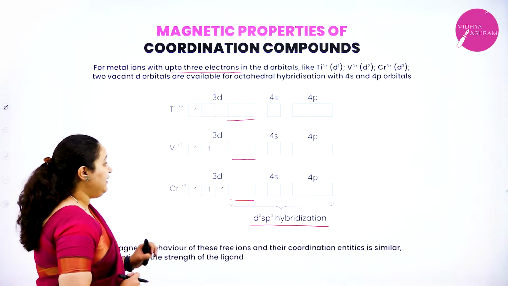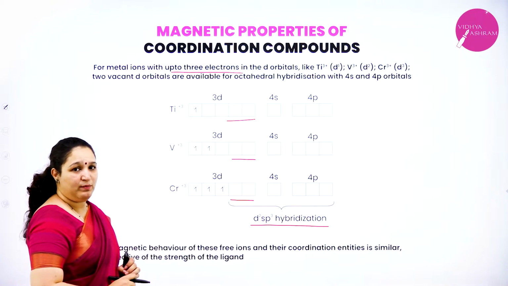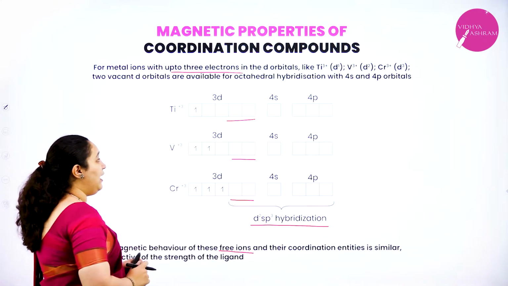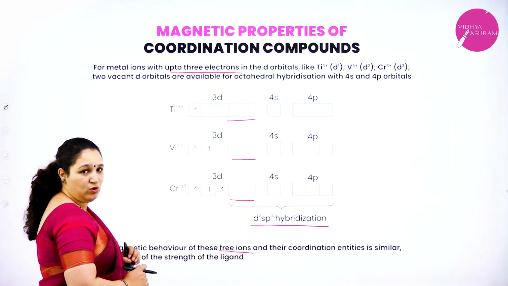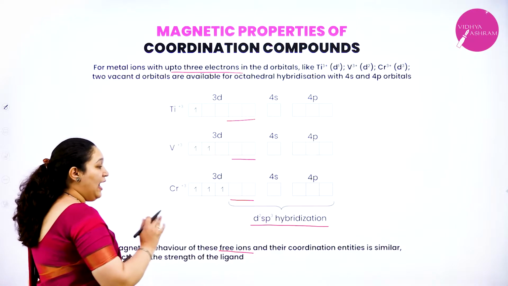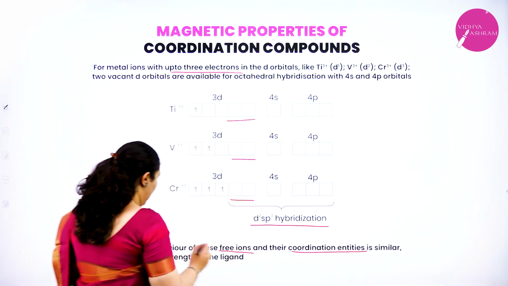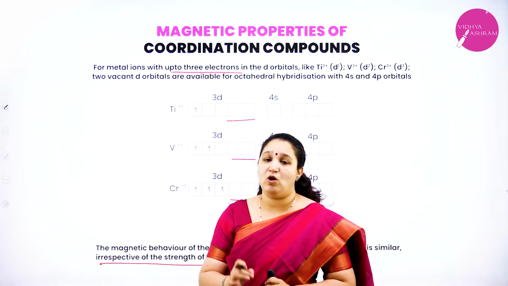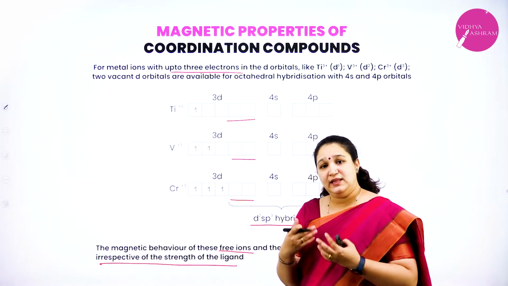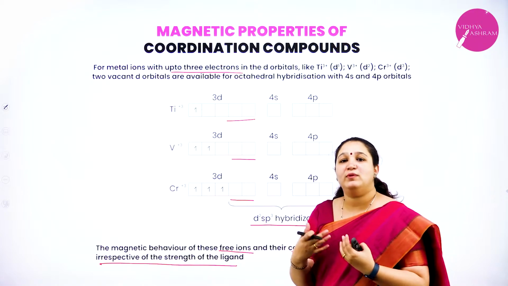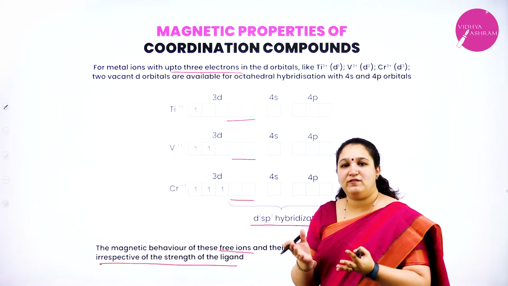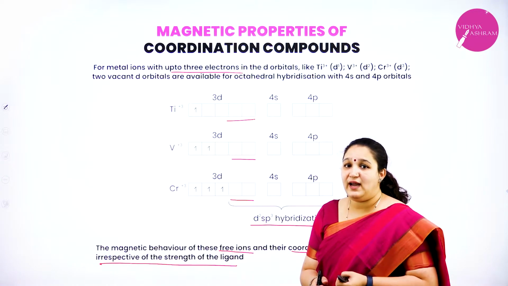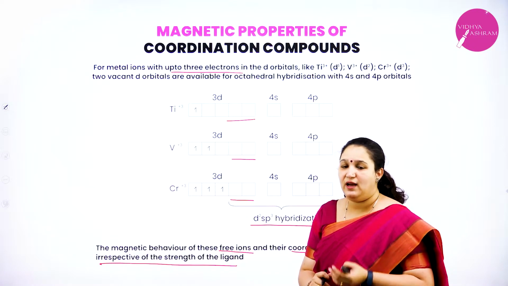And if you look at the magnetic property, the free ions, that is titanium ion, vanadium plus 3 ion as well as chromium plus 3 ion, and their coordination entities have similar magnetic behavior irrespective of which is the ligand. That means in the ionic state as well as when they form a coordination compound, the magnetic behavior remains the same.